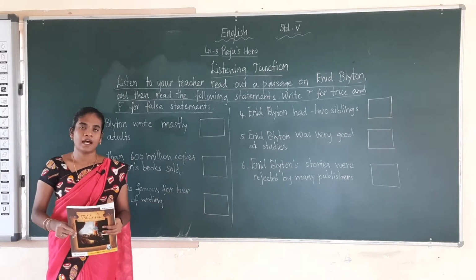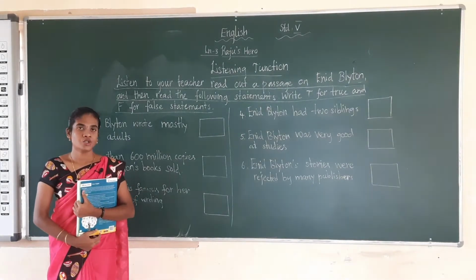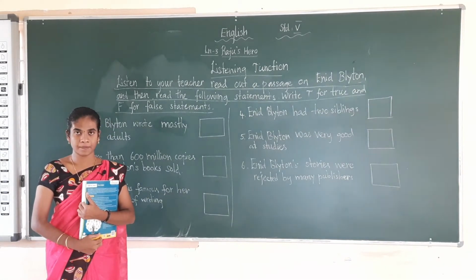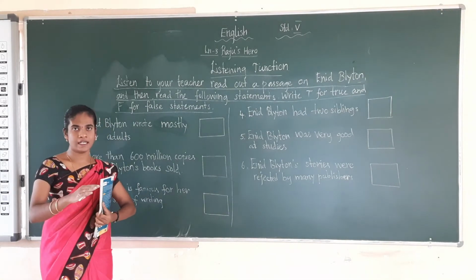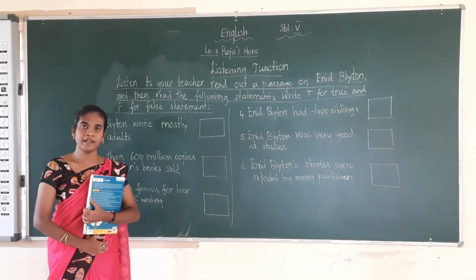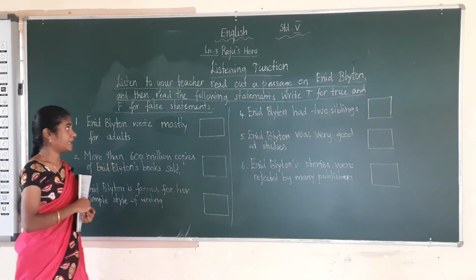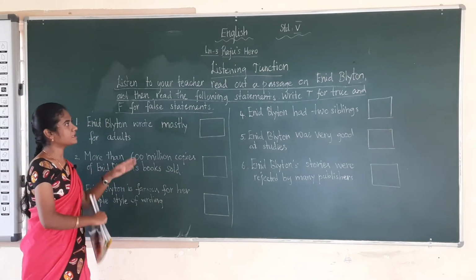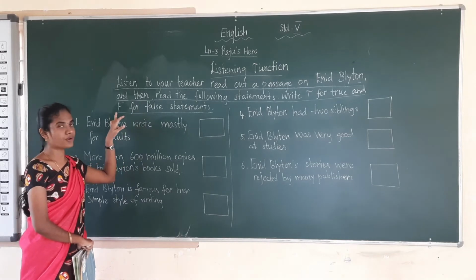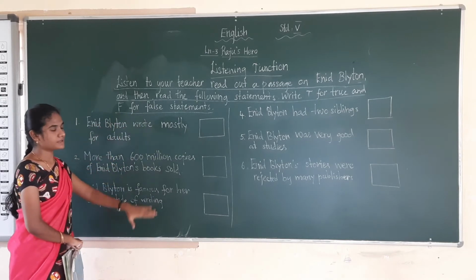Okay, students, have you all understood the passage? This passage is about Enid Blyton. She is a famous author, and she mostly wrote for children, for kids only. Now we can see the statements. If the statement is true, I have to write T, and if the statement is false, I have to write F to it. These are the statements.